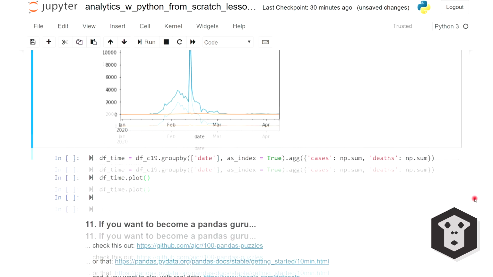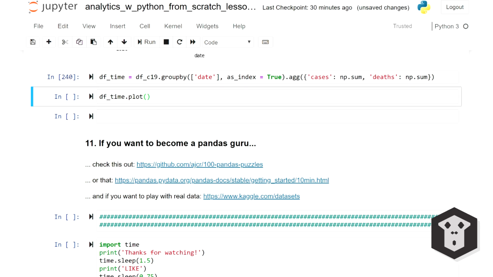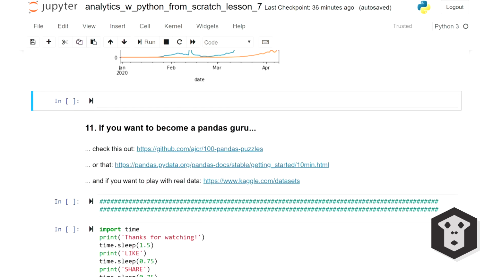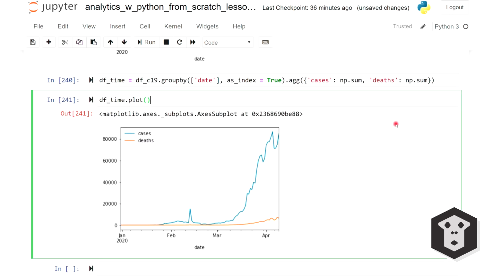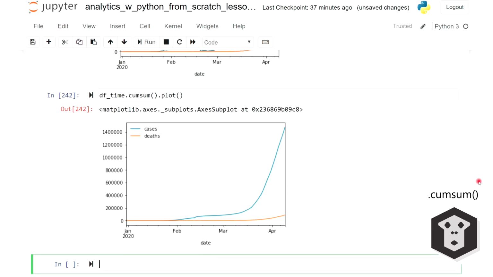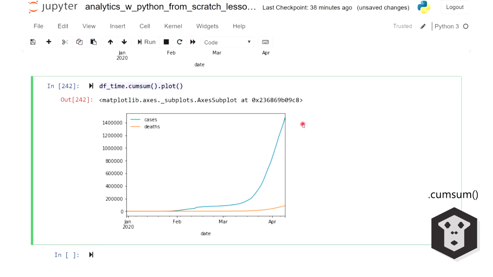Let's say we want to aggregate all the countries together to look at global cases over time in a new data frame. Very easy in Pandas. Let's just call that new data frame dftime, and we can plot it like we did before. So we can see, for instance, that so far the daily peak of cases is around 80,000. But let's say we're interested in the cumulative sum over time. No need to do anything fancy with loops. All you need is the cumulative sum function. So you can see, for instance, that globally we've reached 1.4 million cases.